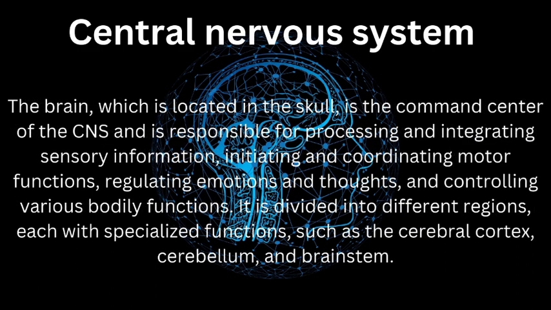The brain, which is located in the skull, is the command center of the CNS and is responsible for processing and integrating sensory information, initiating and coordinating motor functions, regulating emotions and thoughts, and controlling various bodily functions. It is divided into different regions, each with specialized functions, such as the cerebral cortex, cerebellum, and brainstem.